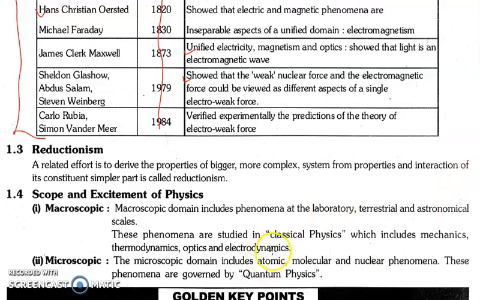It means we deal with classical physics in this part, classical physics or Newtonian physics as well. It means the physics which was at the time of Newton, or the basic laws that were given by Newton only. This includes mechanics, thermodynamics, optics and electrodynamics. These are a few chapters that we'll be studying in detail, of course, in class 11 and 12.